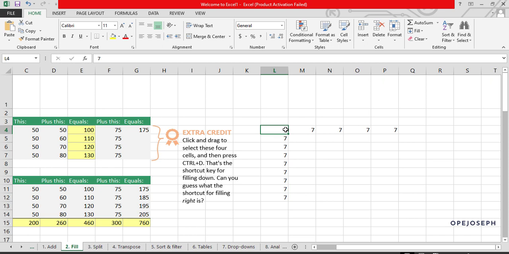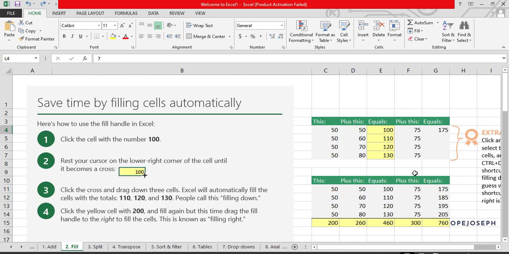So filling is not just about filling something with similar numbers or similar data. Filling is basically used when we want to repeat a task quickly. For example, this is what I mean. If you check this cell E4, checking the formula now, it is the summation of C4 and D4. See, this is C4, this is D4. 50 plus 50 equals 100.